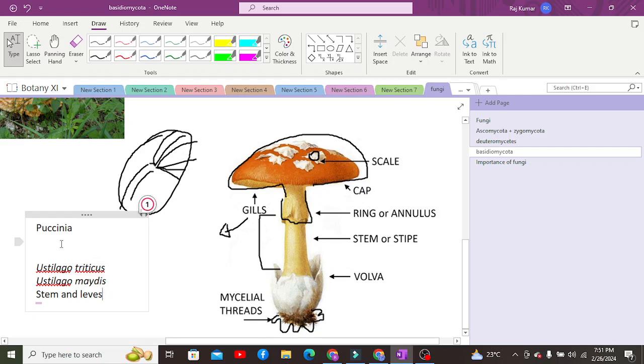While smuts are named because Puccinia is a rust species, and Eustylago triticus and Eustylago maydis are the smut species, right? Smuts are known as such because they produce dark, powdery, dusty, smut-like spores in the crops of the plant. Let's suppose we take the example of wheat.